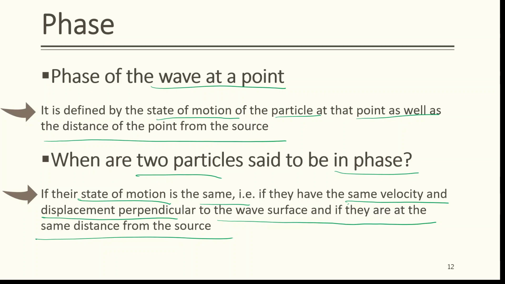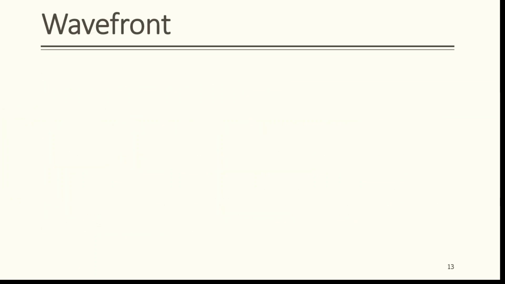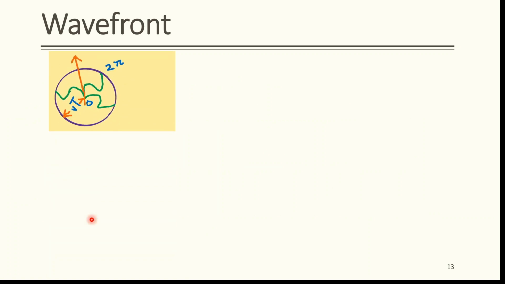These waves are called as spherical waves. See the figure. Consider a point source at O. It will emit waves in all directions.